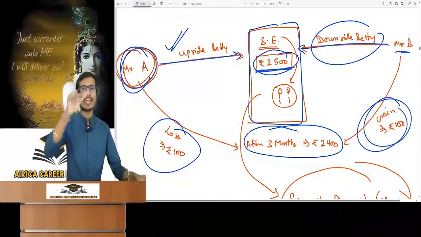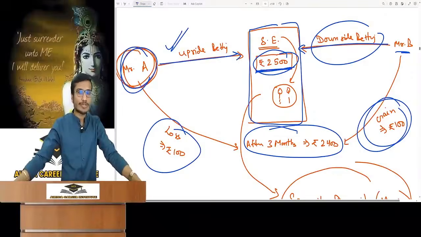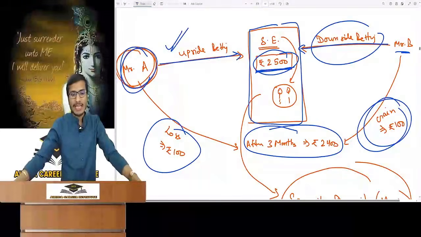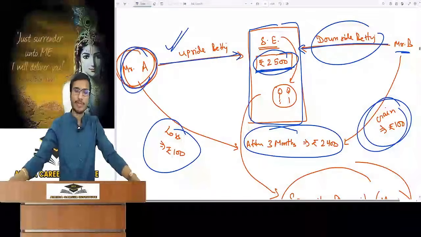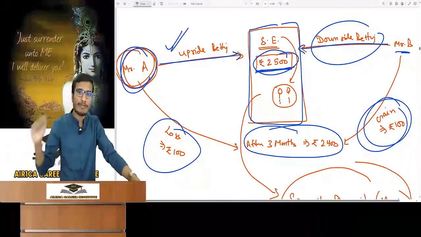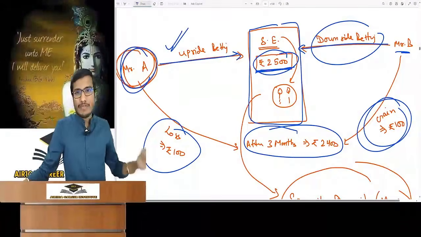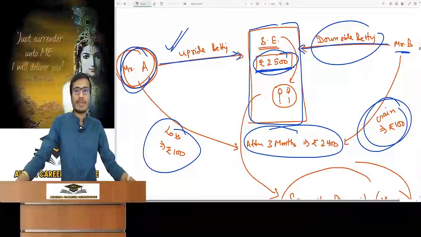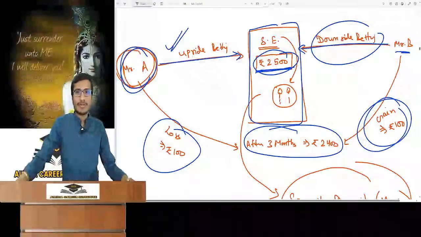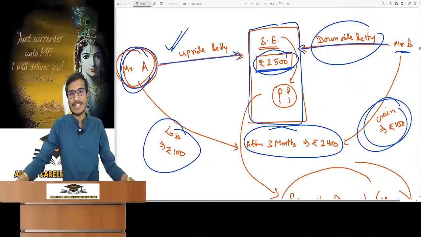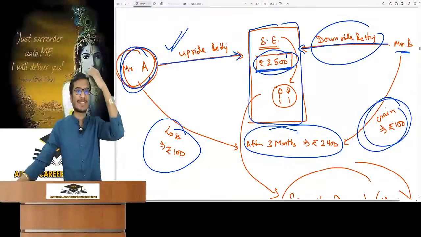So now Mr. B went to the stock exchange and said that he did the downside betting and got a profit of rupees 100. Give it to me. The stock exchange said, why not? You gained a profit. Once the other party who had a loss of rupees 100 pays, I will take the 100 and give it to you, as I am an intermediary. Mr. A said, definitely you ask. So the stock exchange called Mr. A for payment. But Mr. A's phone is switched off. Dialing again after 10 minutes, it is still switched off. It has been 2 hours, 4 hours, 2 days, 4 days, 8 days, 10 days. The phone of Mr. A has never been switched off before.